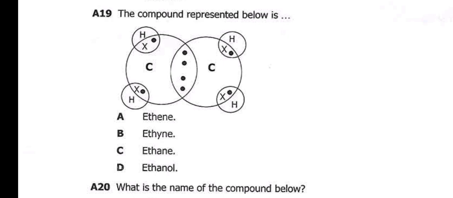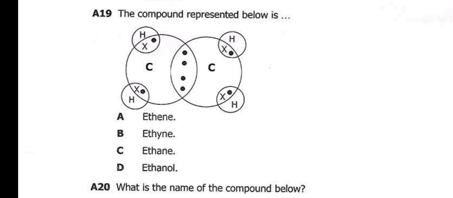Now, how can you know the name of this compound? The first thing that you can do is count the number of carbon atoms that are there. Number 1, number 2. Then you count the number of hydrogen atoms. So we have 4 hydrogen atoms. The carbon on the left is reacting with 2 hydrogen atoms, then the carbon on the right is reacting with 2 hydrogen atoms. That means we have 4 hydrogen atoms.